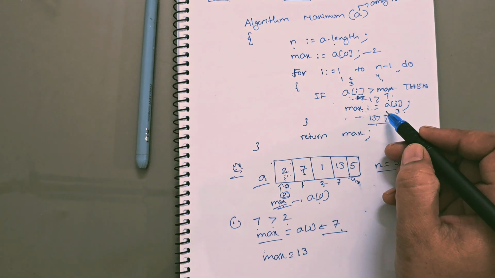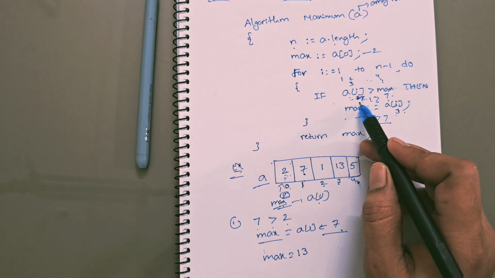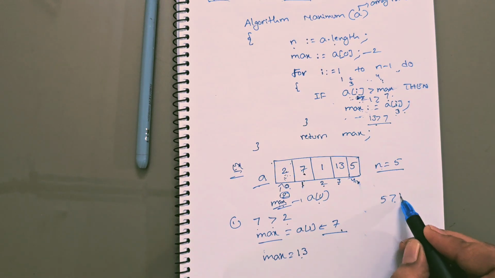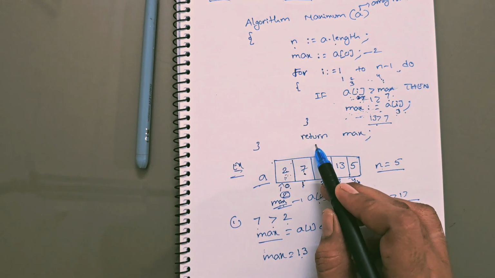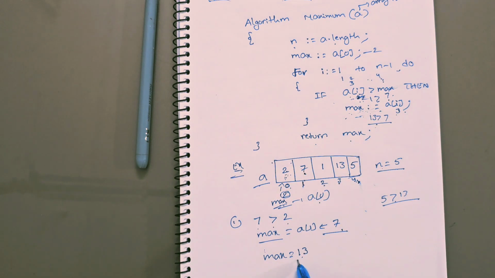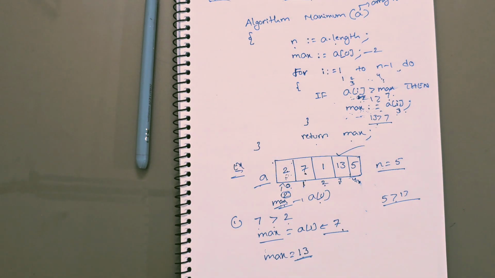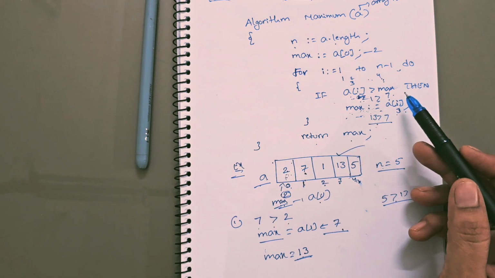So next I value will be incremented by 1, that is 4. 4 to 4 condition returns true. So A of 4. A of 4 is what? 5. Is 5 greater than max 13? No. So this statement will not be executed. So what is the return max? Nothing but what is the max value right now? 13. So what is the maximum element of this array? 13. So this is how to find maximum number of this array.